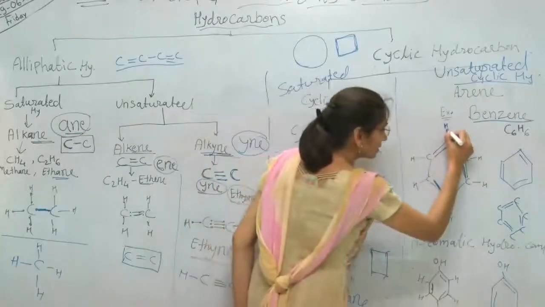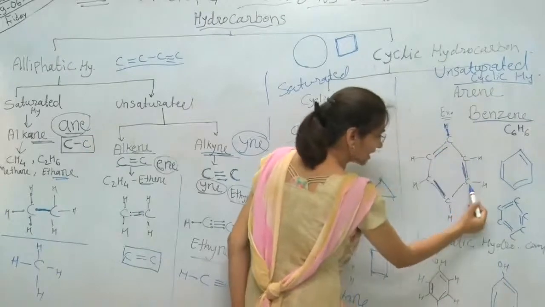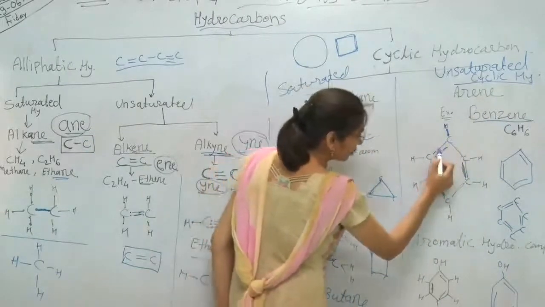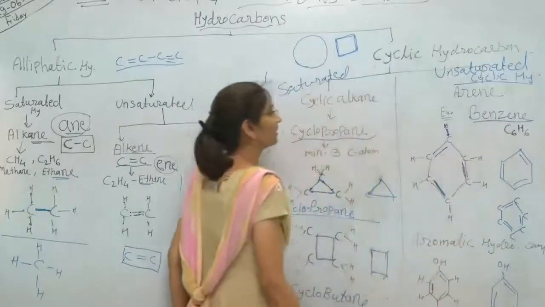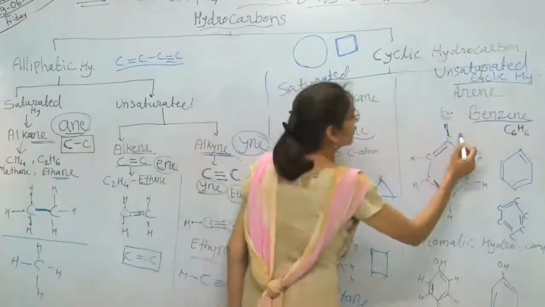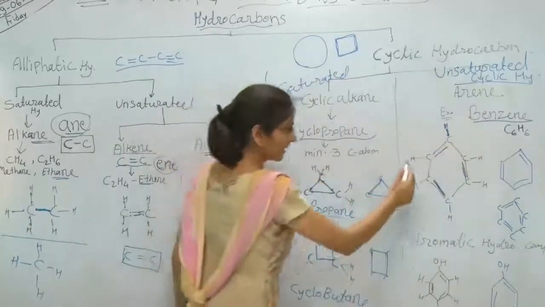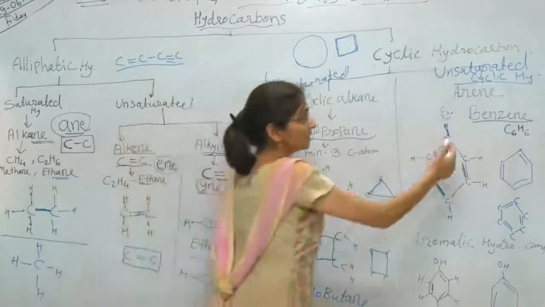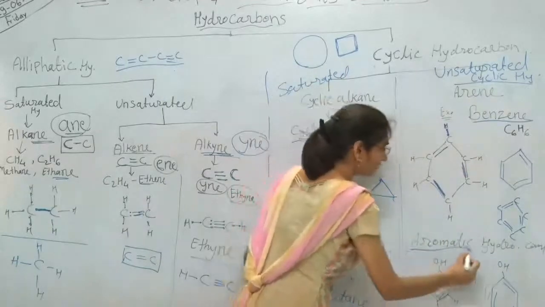Each carbon has one hydrogen atom, with a double bond to one carbon atom and a single bond to another carbon atom. Like that all 4 valencies are fulfilled. So this is the structure of benzene, which is also called aromatic hydrocarbon.